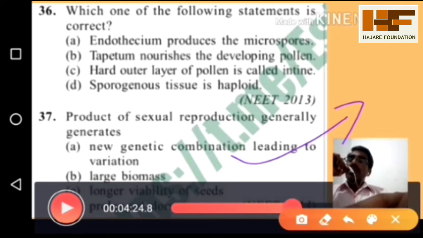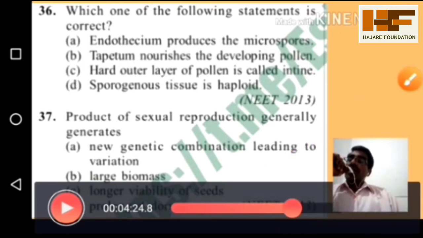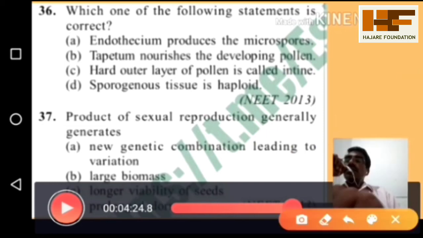You can see that in the world 700 million people have been living. At the same time, no two people have the same structure, same color, same ideology, or even the same physique. Every person is unique, every person has their own style. That's why the answer is here. Sexual reproduction generates new genetic combinations leading to variation. That's why in a classroom of 100 or 50 students, every student has their own color, own height and own intellect. So option A is the right one.